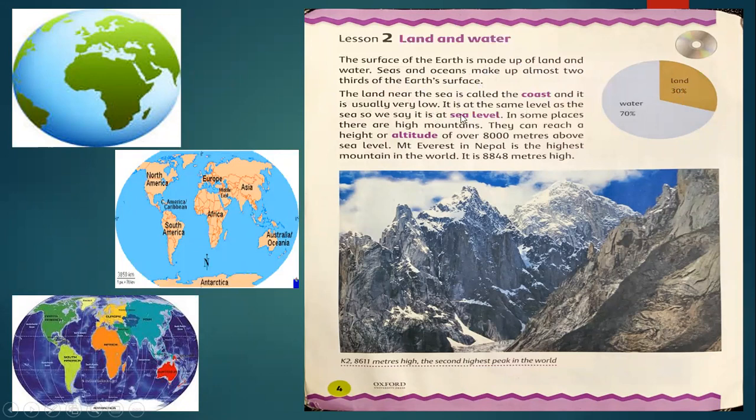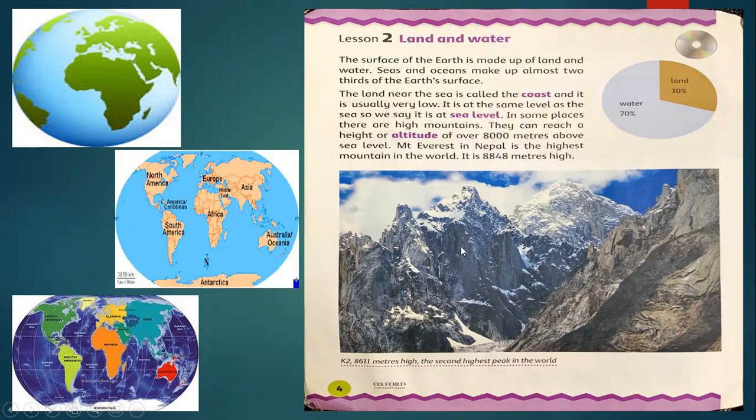Then we have seen that the land near the sea is called the coast, as I told you here. Where the land meets the water of an ocean or sea, this is called the coast. It is at the same level as the sea. In some places there are high mountains, like in this picture. They can reach a height or altitude of over 8,000 meters above sea level. Mount Everest in Nepal is the highest mountain in the world, and it is 8,848 meters high.